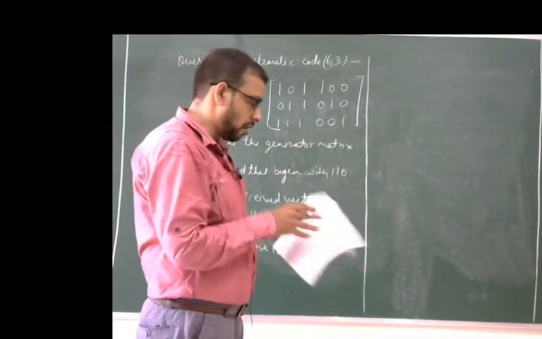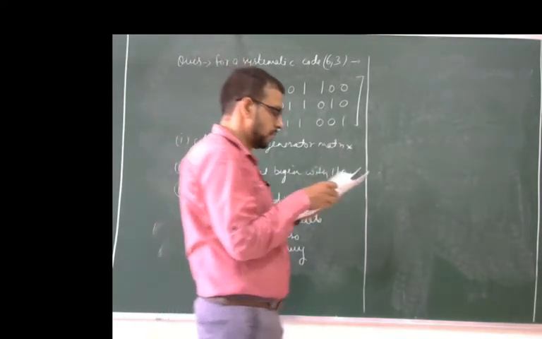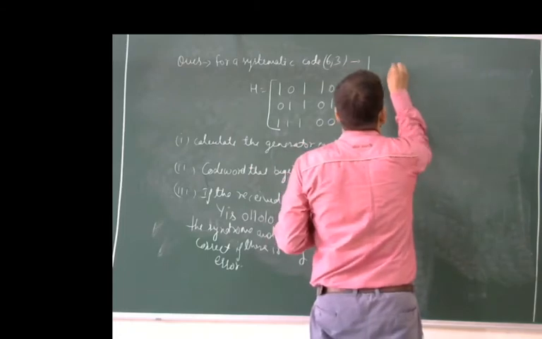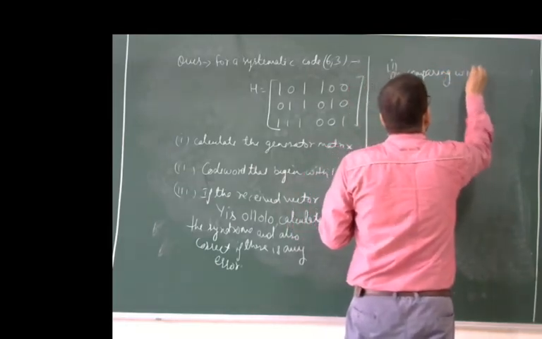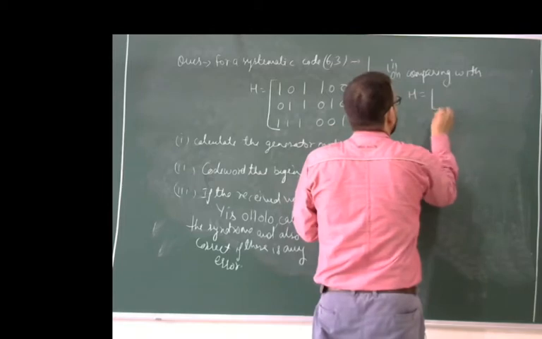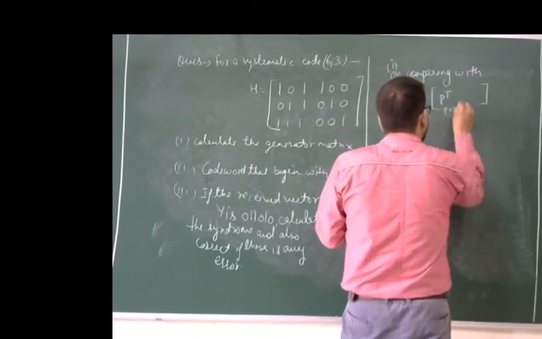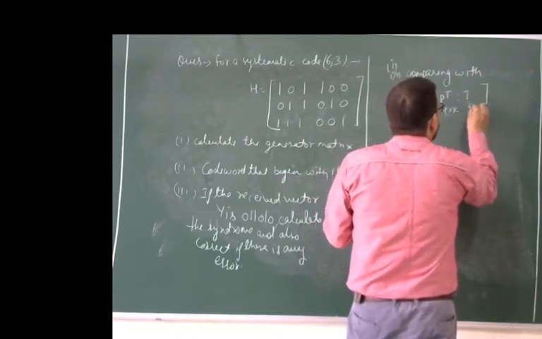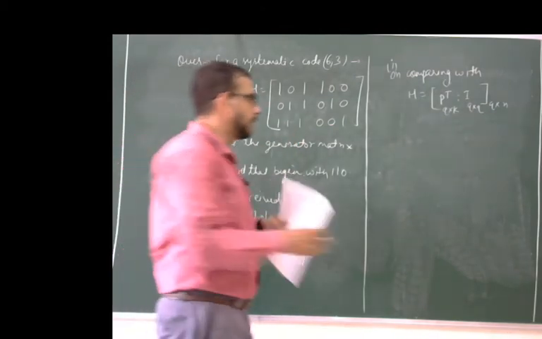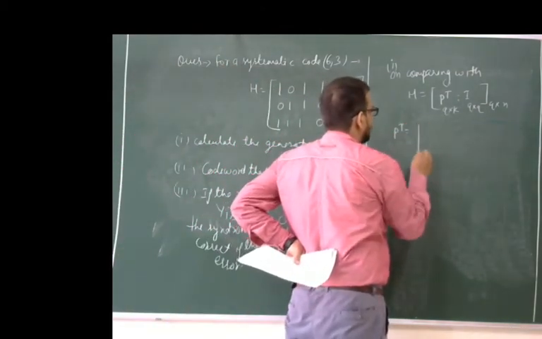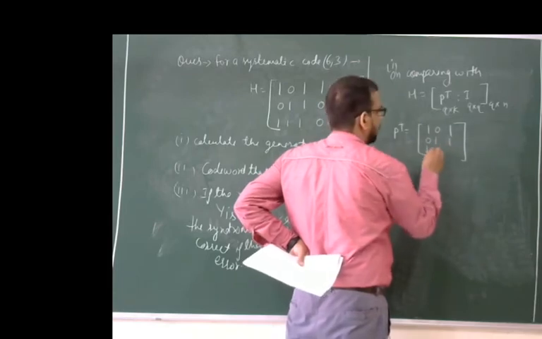As we know, on comparing with the standard form of the parity check matrix, H is equal to P transpose of the order of Q cross K and identity matrix Q cross Q, and this will be the order of the whole matrix, of the order Q cross N. Then on comparing with this one, we get P transpose is equal to the matrix 101, 011 and 111.